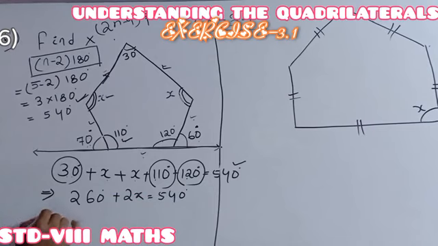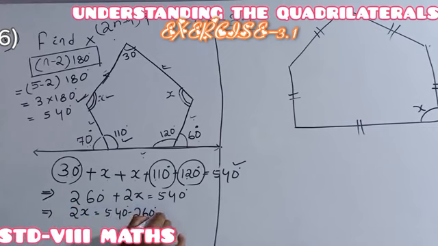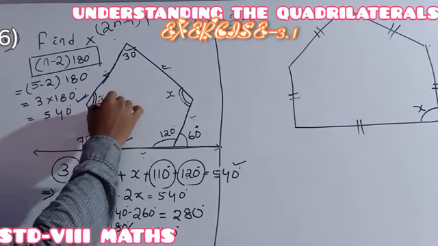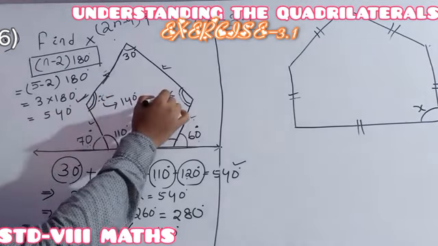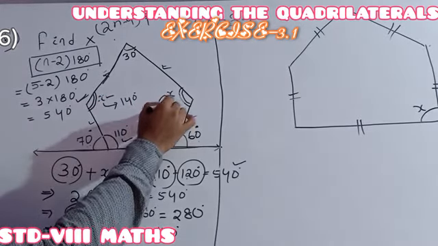Understood? Thereafter, 2x is 540 minus 260 degrees, which becomes 0, 0, 0. 14 minus 6 is equal to 8. Here, 4 minus 2 is equal to 2, which is 280. It means 2x is 280. But I want x, so x is 280 degrees divided by 2, which is 140 degrees. So this angle is 140 degrees. This angle is also 140 degrees.